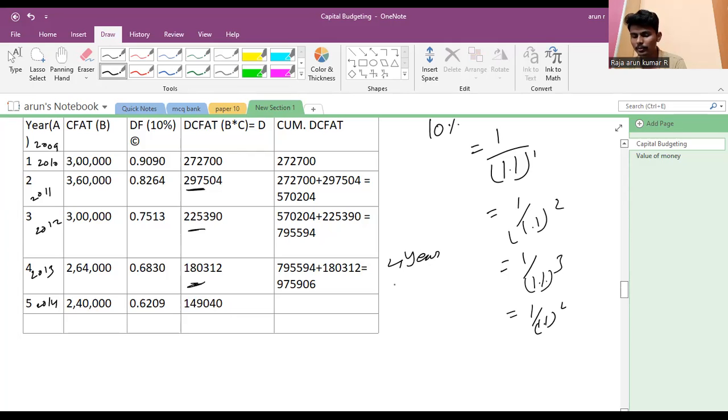We know the fifth year has 12 months. In how many months do we reach the 10 lakh?